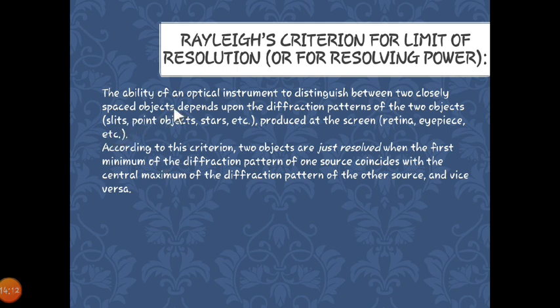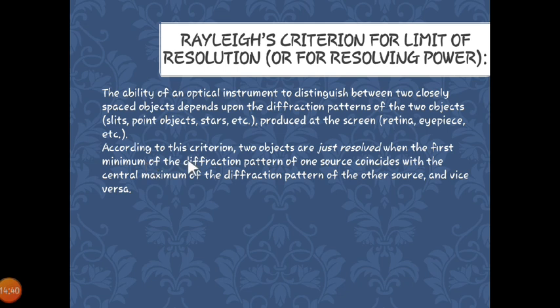As we have seen, the ability of an instrument to distinguish between two closely spaced objects depends upon the diffraction patterns of the two objects, either in slit form, or point objects, or stars, produced at the screen. Screen means it may be the retina of your eye, or the eyepiece of a microscope or telescope.